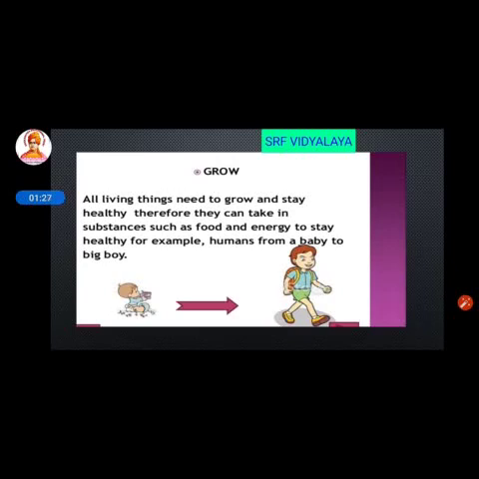Grow. All living things need to grow and stay healthy. Therefore they take in substances such as food and energy to stay healthy. The growth is from baby to grown up elders. So this is the growth. Growth is common in human beings, animals as well as plants.